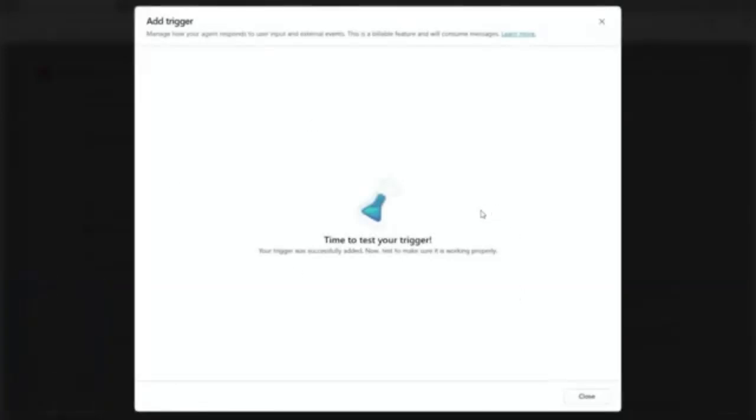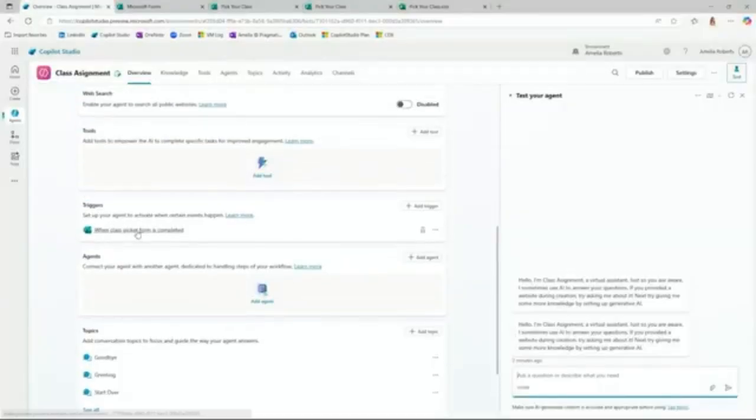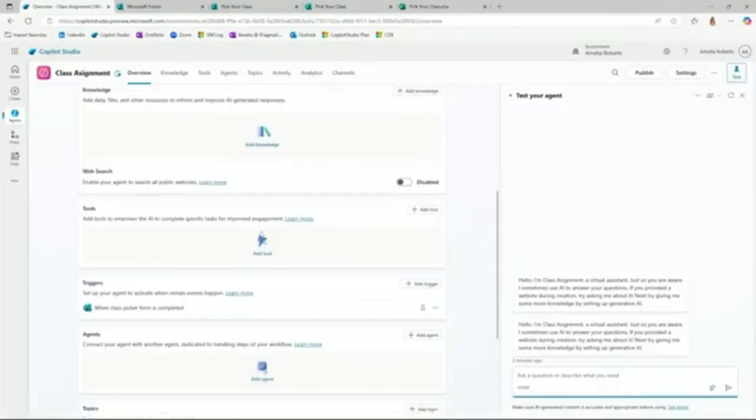It says time to test my trigger. I actually can't test it yet because I have nothing happening after the trigger, but we will get back to this in a second. You can see under your triggers when class picker form has been completed is there and it's good to go. The next thing I need to add are some tools, and there are a variety of different tools that I'm going to need in order to make this work.